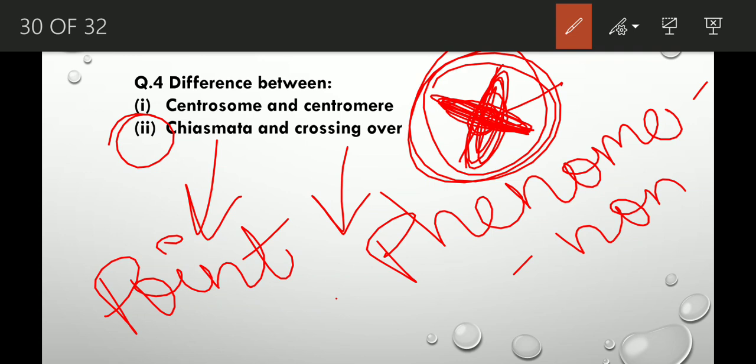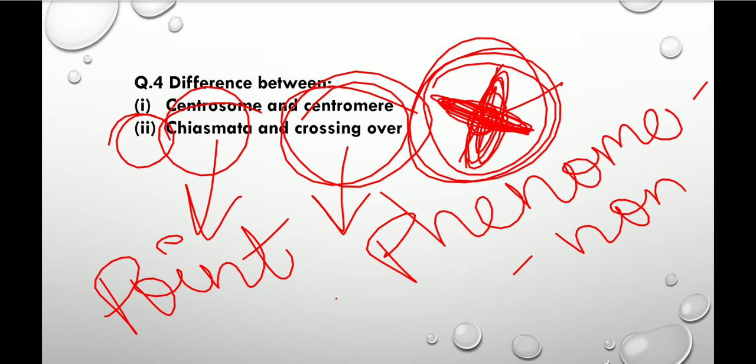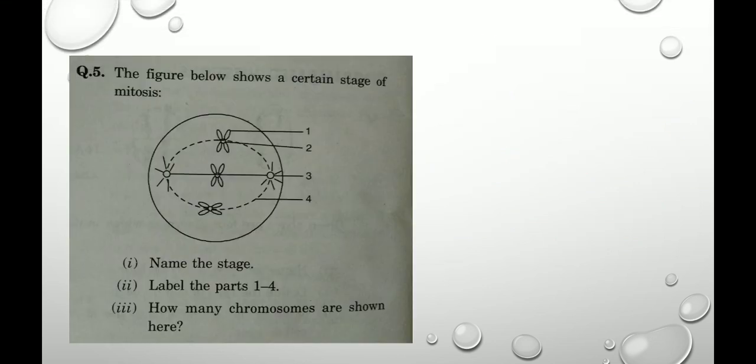So the point at which they get attached and this phenomenon occurs is known as chiasmata, and the phenomenon of this exchange of the genetic material between non-sister chromatids of homologous chromosomes, that is crossing over. Clear? Now move to the next question.